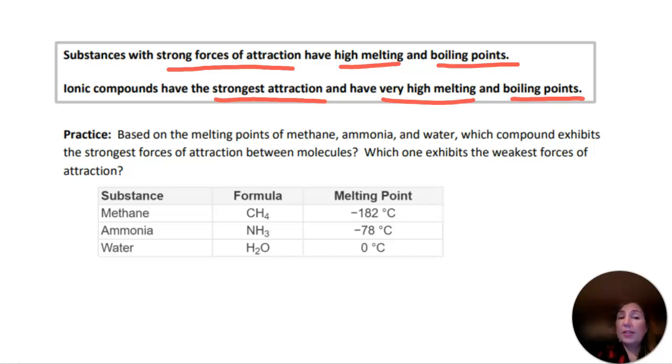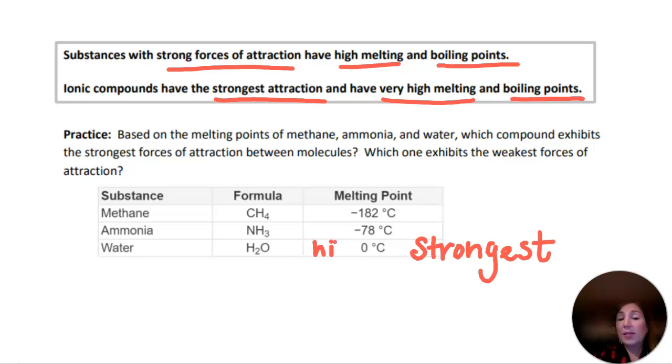So let's look at this practice example. Based on the melting points of methane, ammonia, and water, which compound exhibits the strongest force of attraction between molecules, and which one exhibits the weakest force? So highest melting point is going to be strongest force. Well, 0 is higher than either of these negative numbers, so we're going to say strongest for water. And then an increasingly negative number is an even lower number.